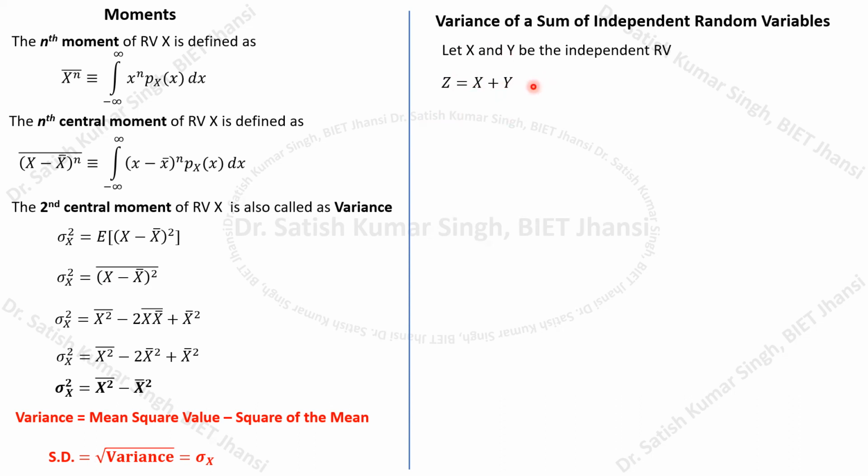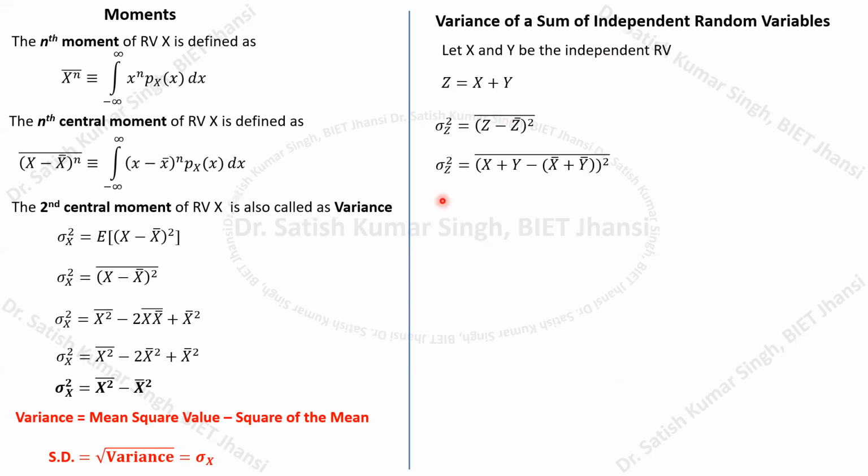Generally, x plus y whole bar will be equal to x bar plus y bar. But here we are interested in calculating the variance of the sum of two independent random variables. In such a case, we again use this equation: sigma z square is equal to z minus z bar whole square, to the bar. We follow this expression to calculate the variance of the random variable z.